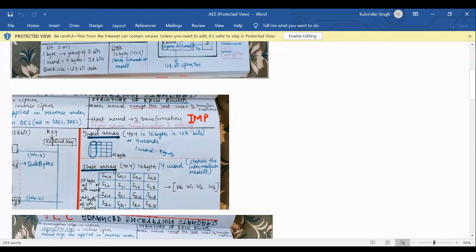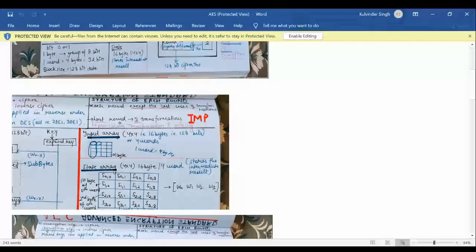Corresponding to that, we are using number of rounds. For 128 bit, we are using 10 rounds. For 192, we are using 12 rounds, and so on. The structure of a round remains the same for each case, because the algorithm is the same, AES. Whatever key size or number of rounds we use, each round remains the same, and in each round we have four transformations.